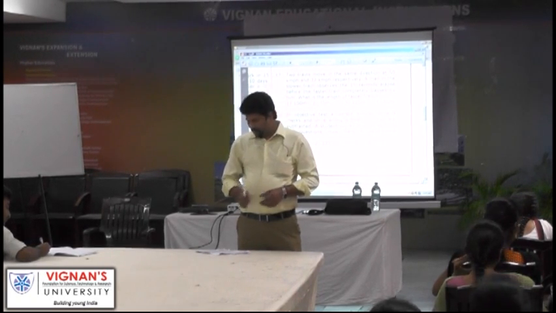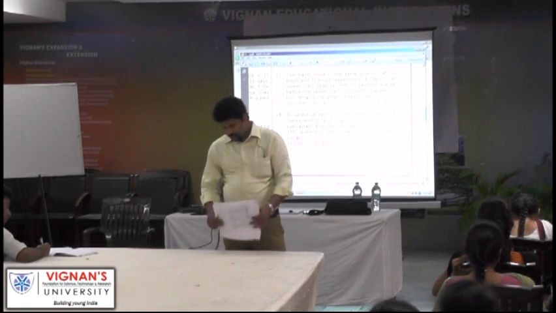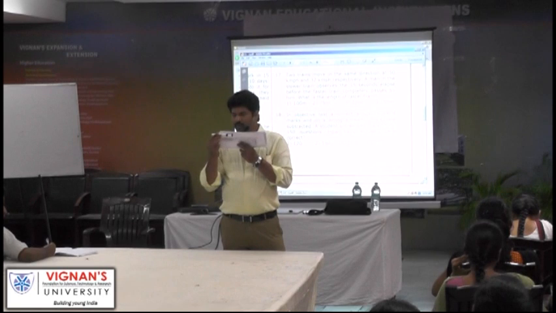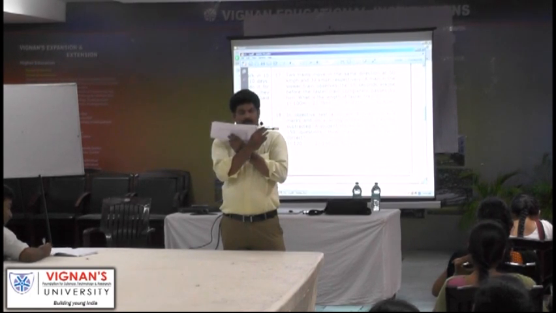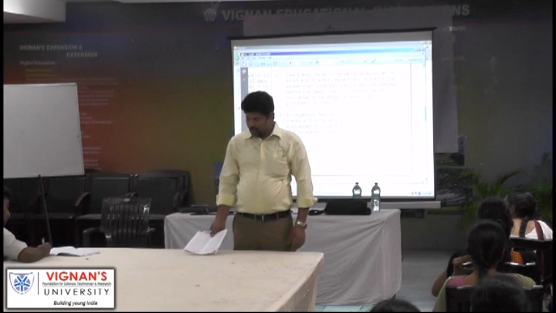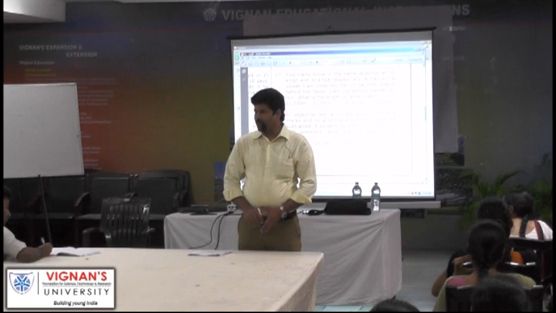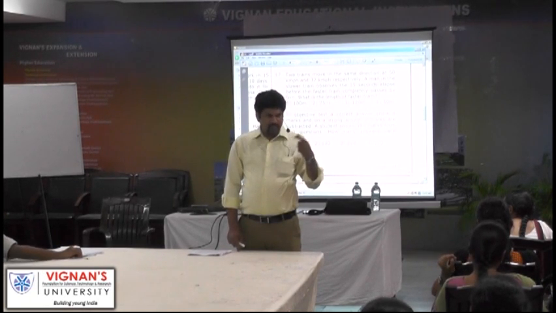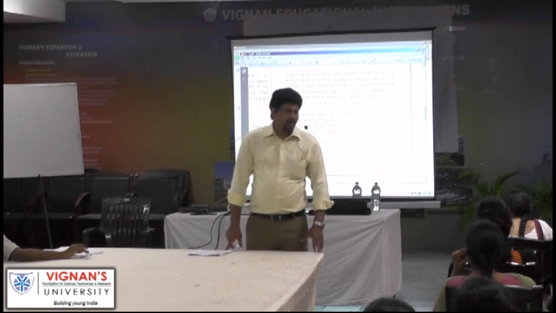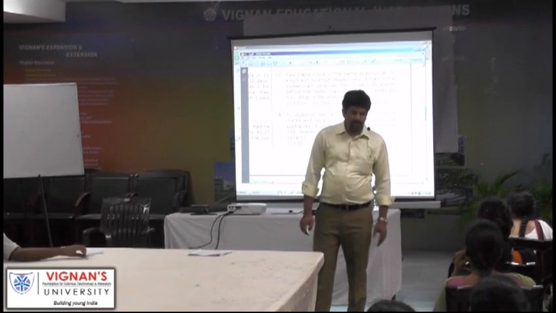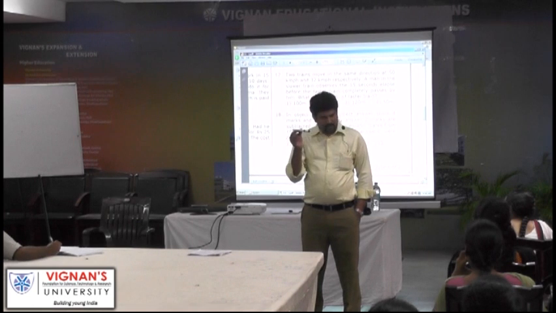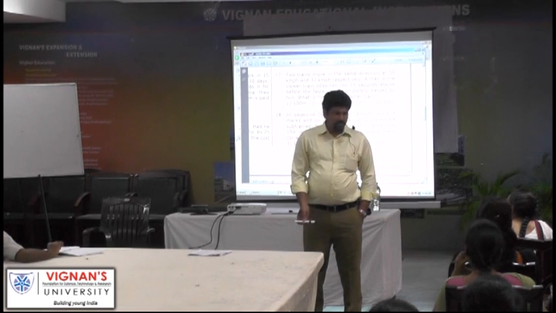Now for a train to cross a platform, it has to travel a distance equal to its length plus the length of the platform. So in these two cases, is the distance traveled the same? No. Then what else? The other parameter is speed. The man is standing on the platform. So when it is crossing the man and when it is crossing the platform, was it moving at the same speed or not?